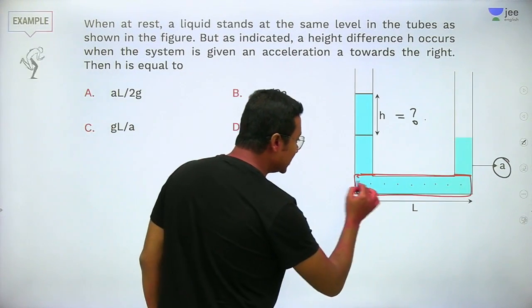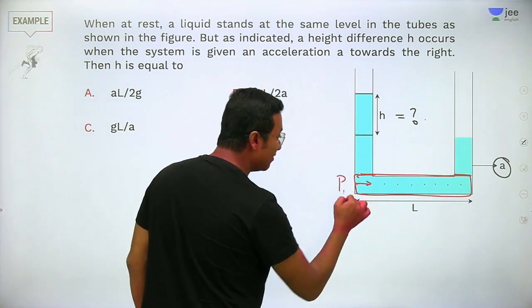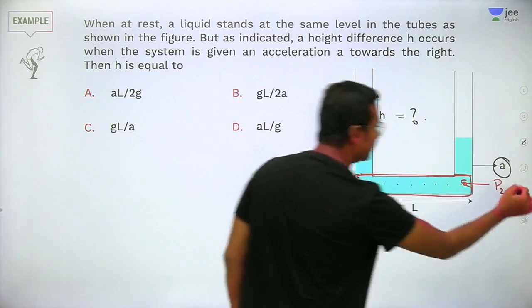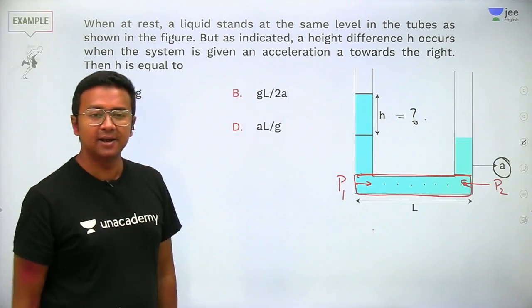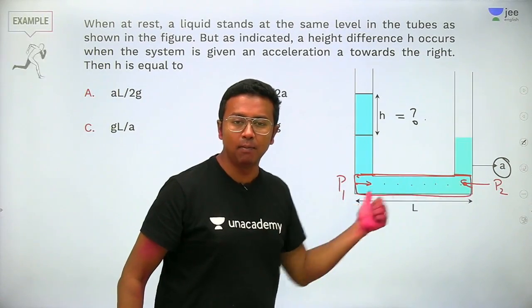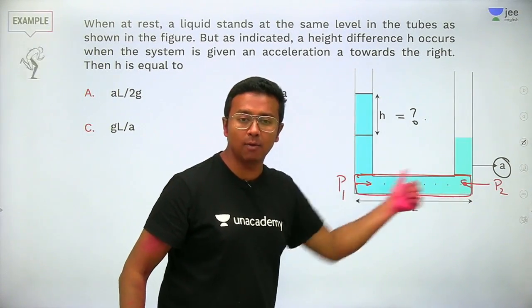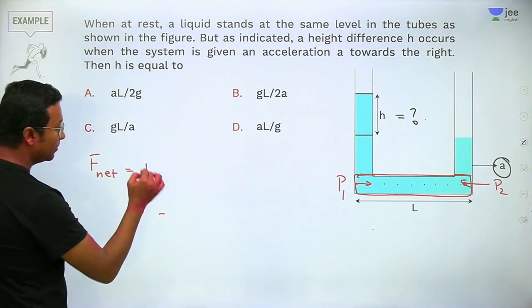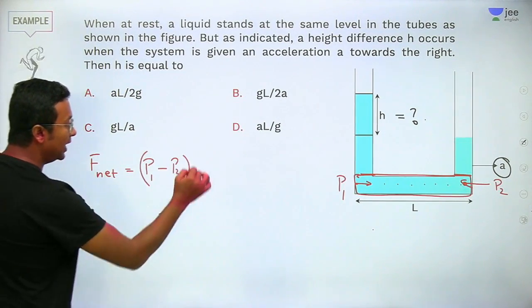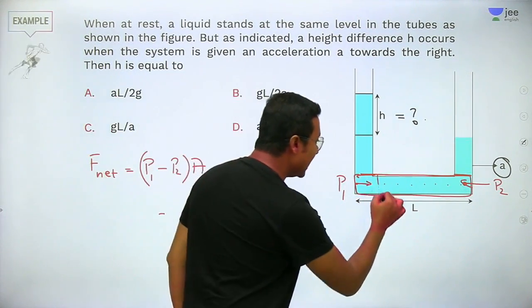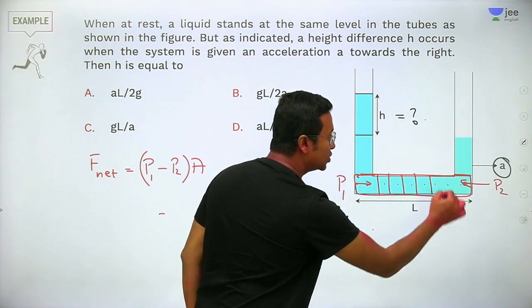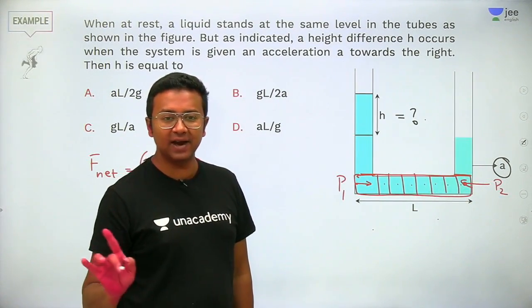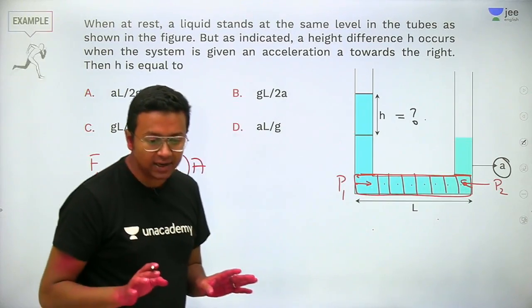Now try and understand that this point here will have a pressure P1, and this end will have a pressure, let's say, equal to P2, right? So the net force acting on the bottom column of water, that is the horizontal column of water, will be equal to the net force, P net, which is (P1 minus P2) into A. What is A? A is the area of cross section of this particular portion. So that is the net force that will be acting out here.